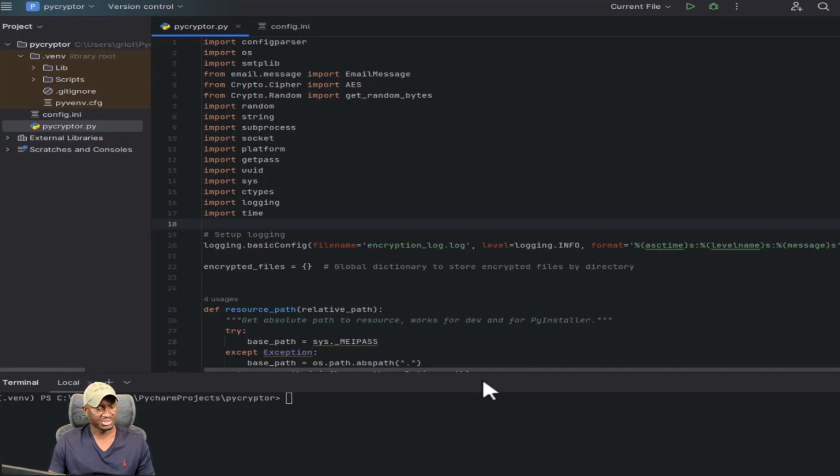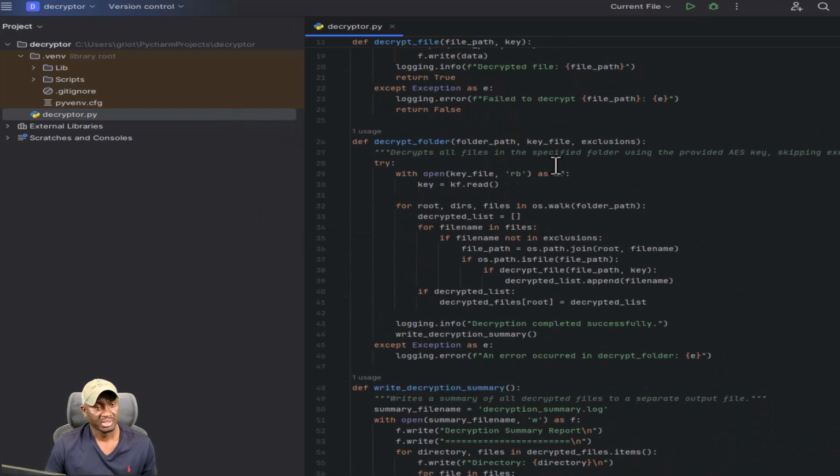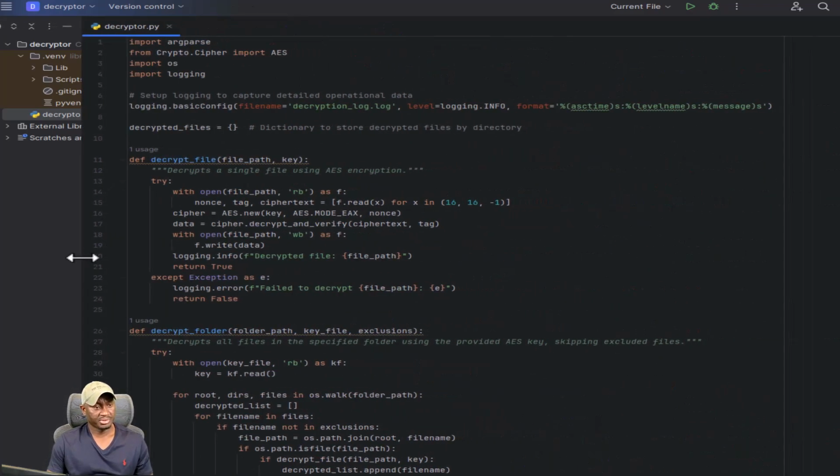Since we're walking through the script, let me go ahead and walk through the decryption one as well, since that's also there. Same thing here, logging, simple, it's very basic. Creating a log file of decrypted files.